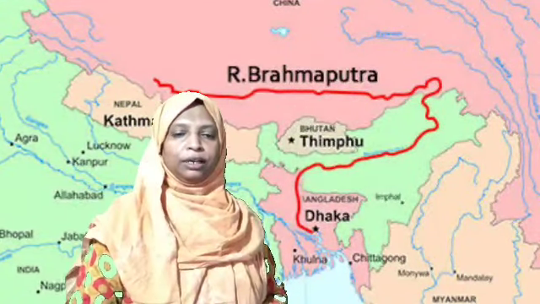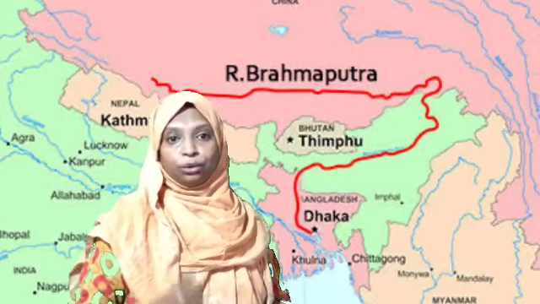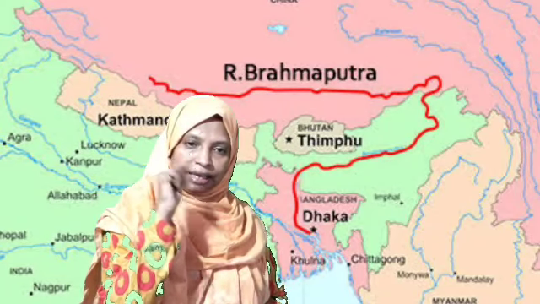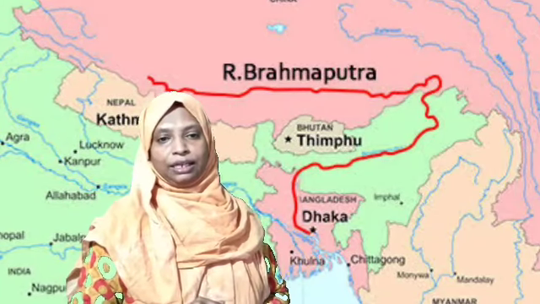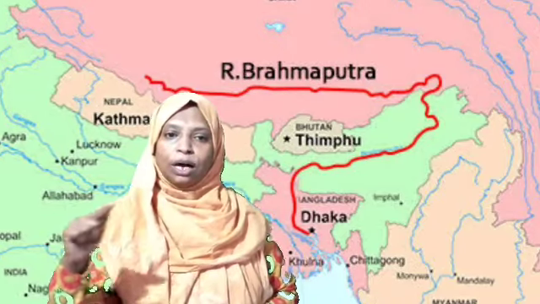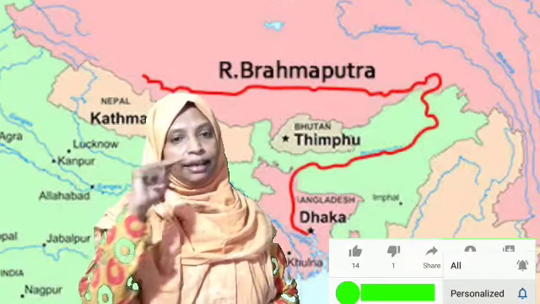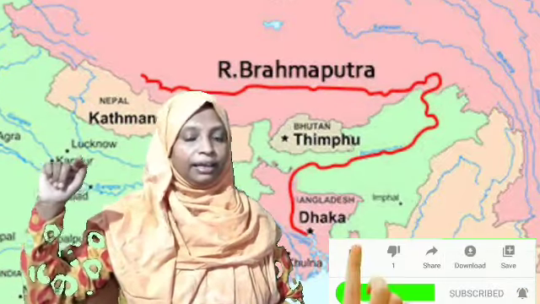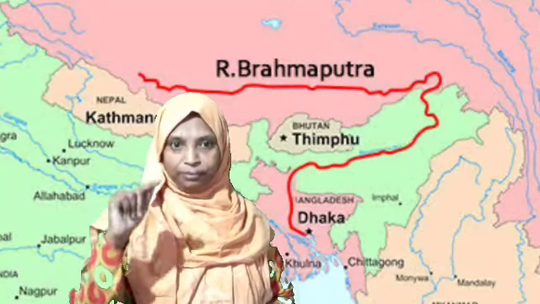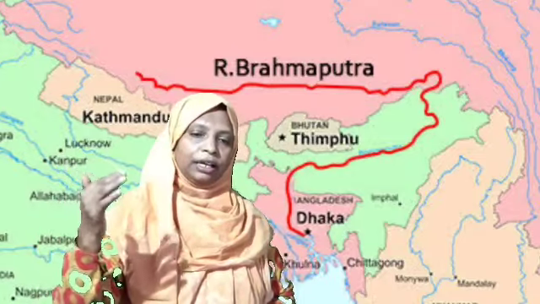What is special about Brahmaputra is that the majority of its portion is outside India. Even though it originates near the area where our river Indus originates, that is near Manasarovar Lake, it passes through Tibet and China and enters India in the area of our state Arunachal Pradesh.